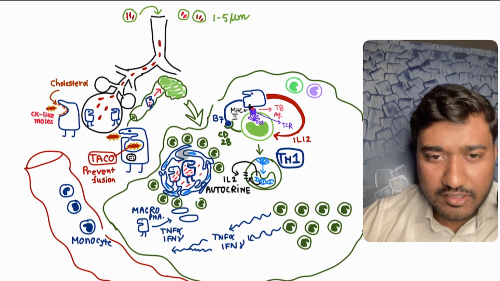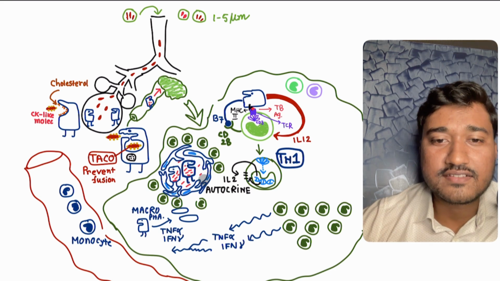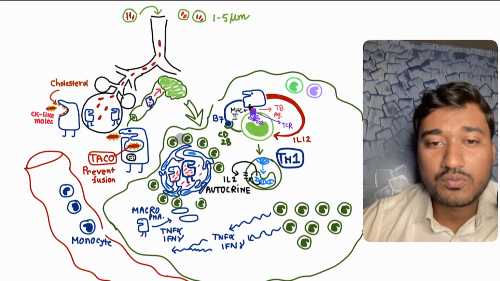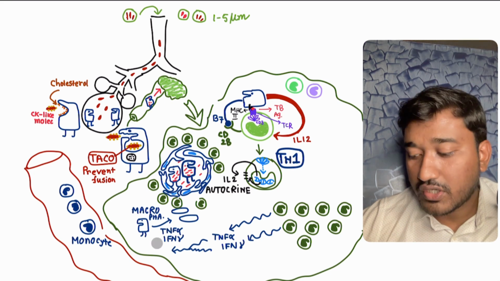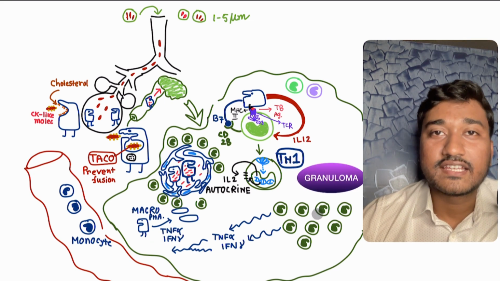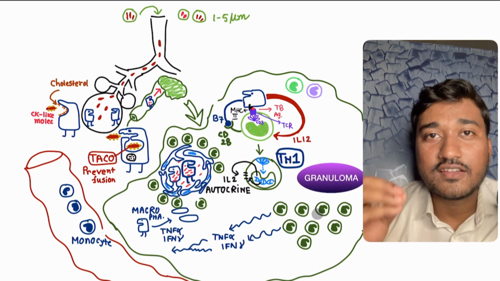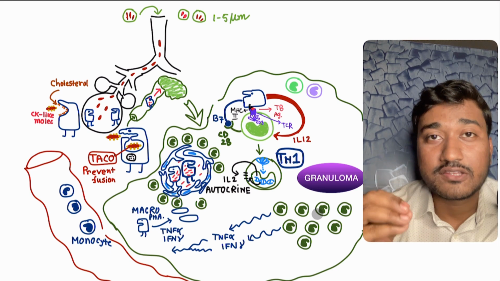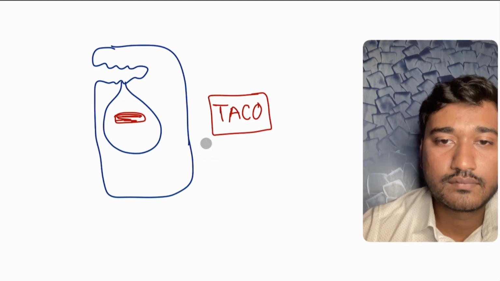These are your activated macrophages, or epithelioid cells, surrounding it, and after that we have this collar of T cells, T lymphocytes, the specific T cells for this antigen. So therefore we call this a granuloma, and granuloma is the central pathogenic part of TB.